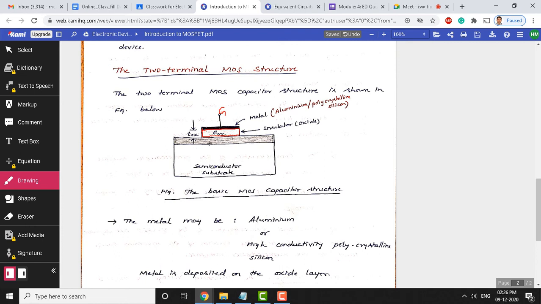So, this is going to be a two terminal MOS structure, because you can see there is a metal, an oxide and a semiconductor, that is why the name is MOS. M stands for metal, O stands for oxide, and last S stands for semiconductor. That is why the name metal oxide semiconductor.